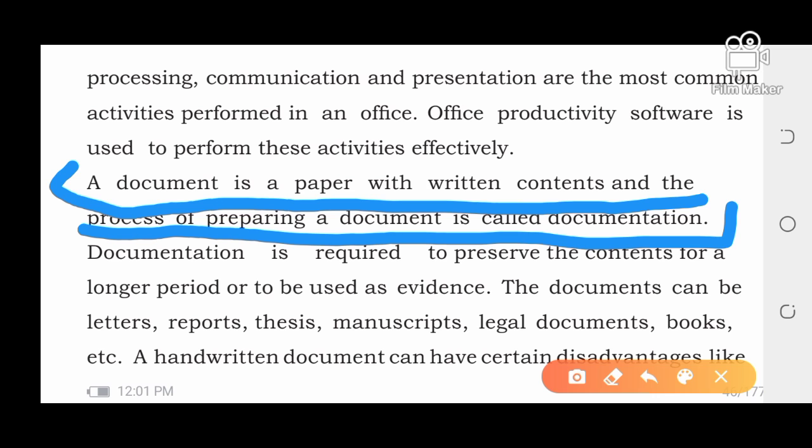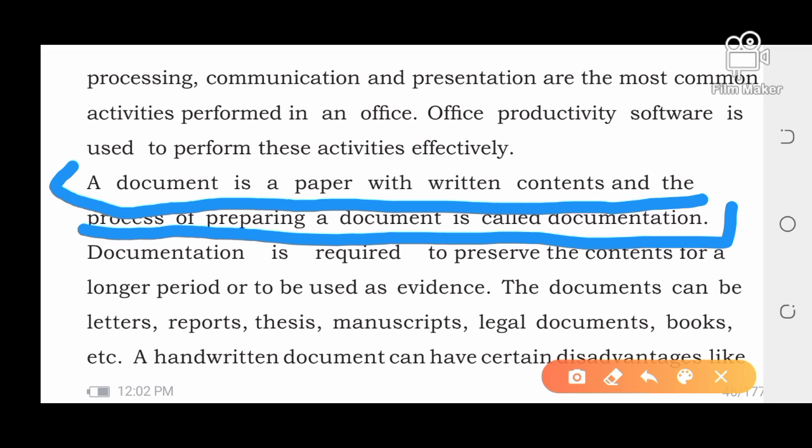The document is required to preserve the content for a longer period or to be used as evidence, right? If you keep that document, there is a record as evidence. If someone fights with another person without any reason, there are certain protocols to make some paperwork showing that the person has been hitting me without reason.